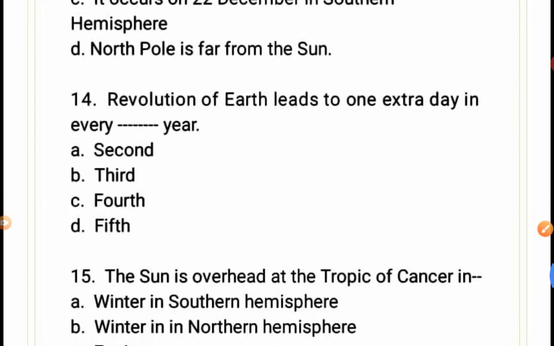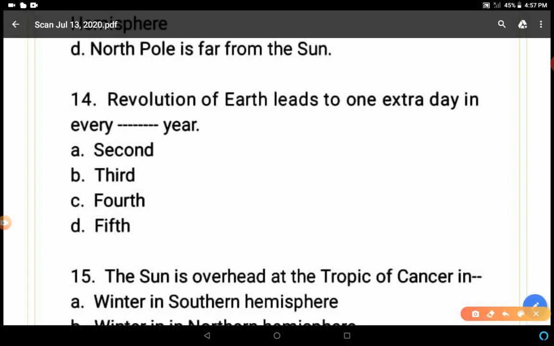A revolution of Earth leads to one extra day in a year, in every how many years? Second, third, fourth, fifth. Definitely you know the answer. Fourth year.